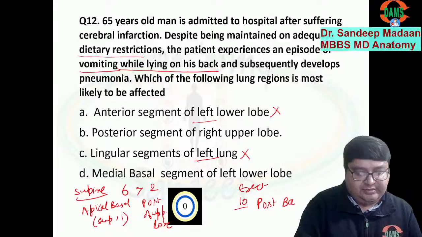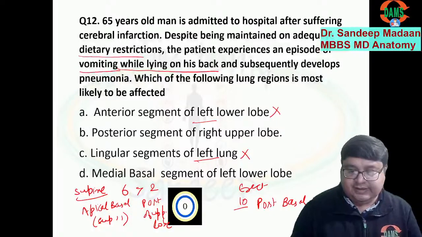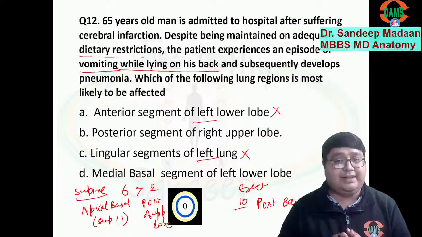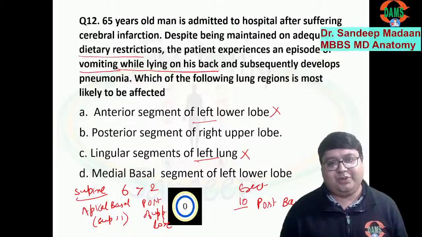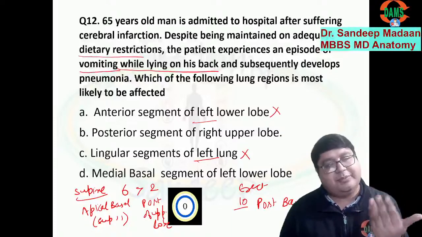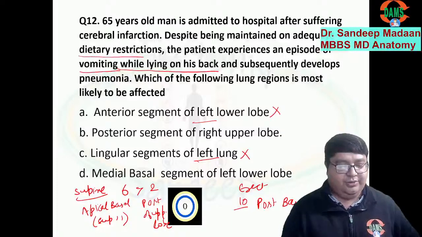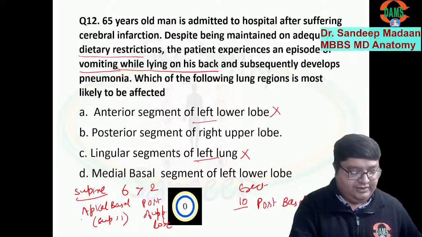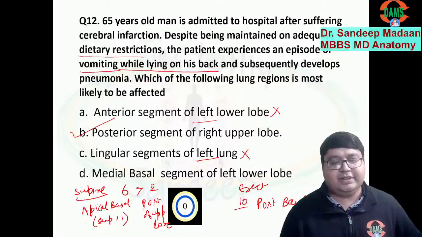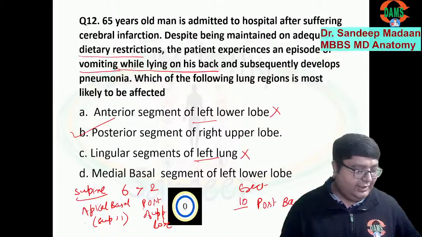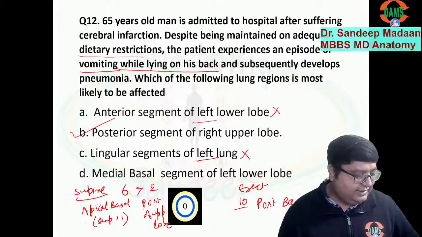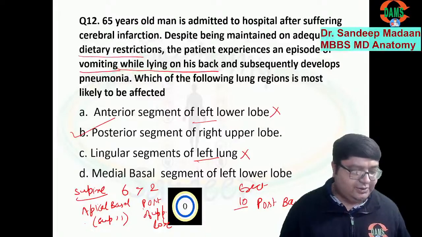It is the posterior basal. And wherever we have written the term basal, we can write lower lobe also. So instead of saying posterior basal, we can say posterior of lower lobe. So here, either this should be the answer or this should be the answer, but among these, B is given, which is nothing but segment number 2. I hope that makes sense. Yes, dear friends, did you understand up to this much part? Everything okay?